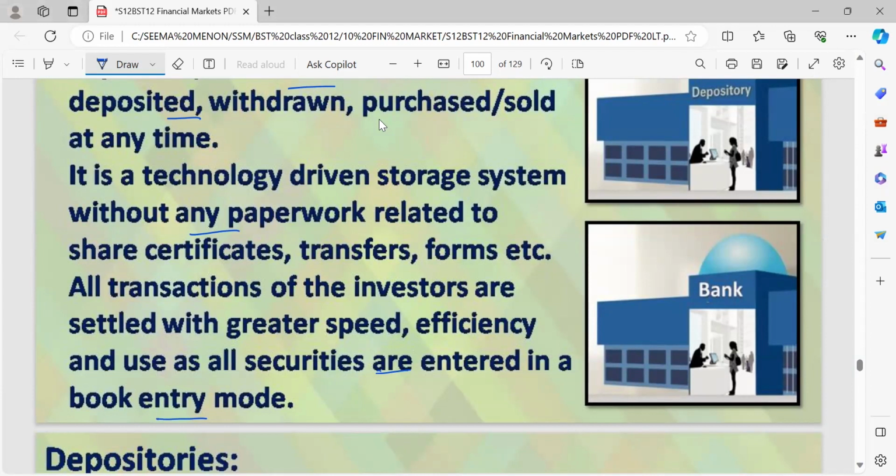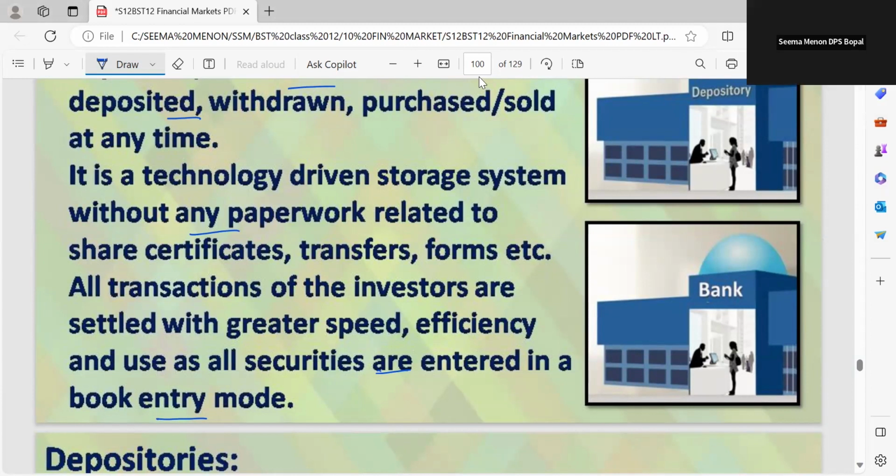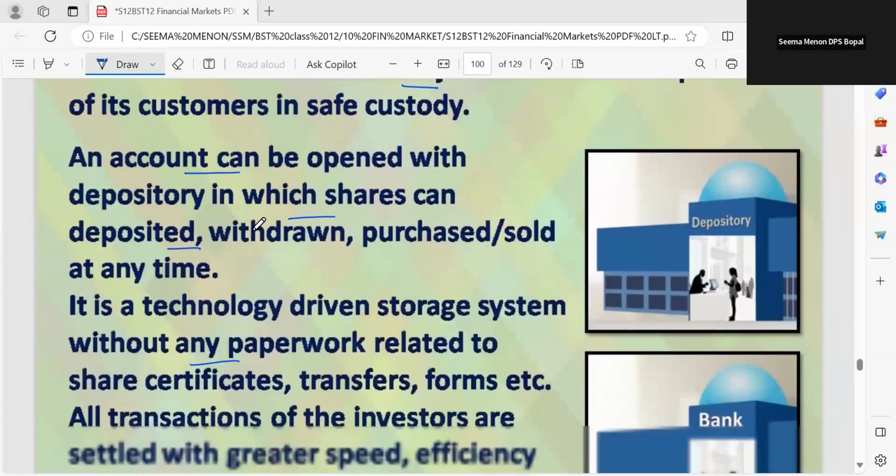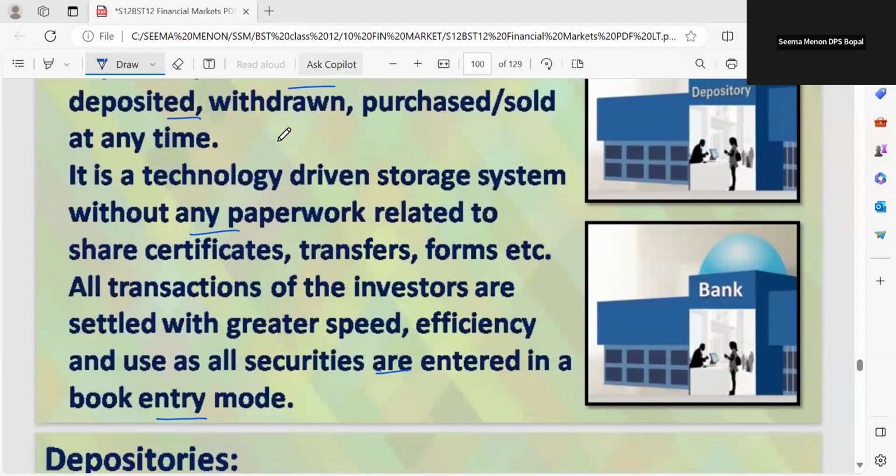So even though it is online, all the records will be there, and everything will be recorded electronically. So it is a technology-driven storage system. I hope you are clear with the meaning of depository. This is just like a bank, and we can deposit our shares.